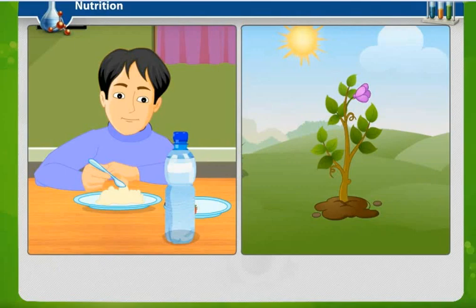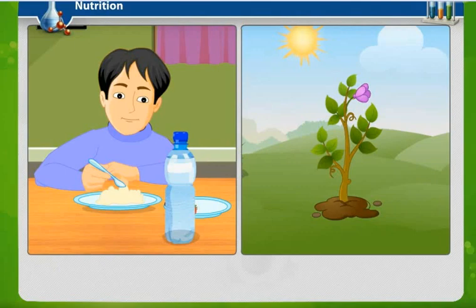In the previous class, we had studied about malnutrition and the ways to prevent malnutrition. Now, in today's class, we are going to study about another life process which is called nutrition. As you can see in the picture, the person is eating his food. The main reason that we need to eat is for the survival of our body so that its structure and functioning takes place accordingly.